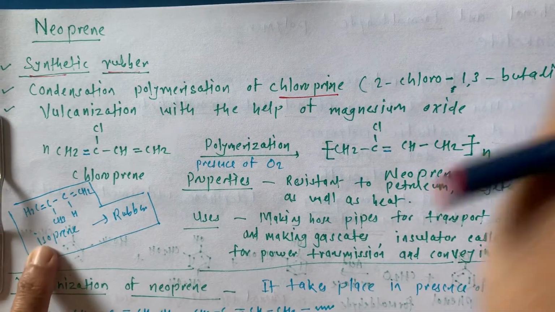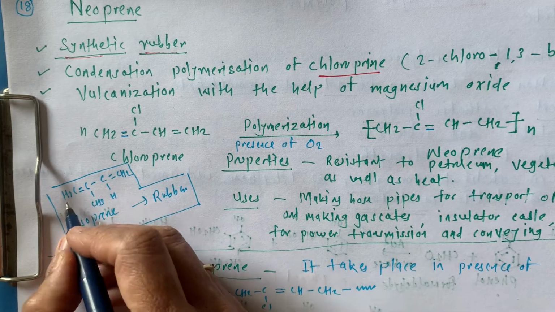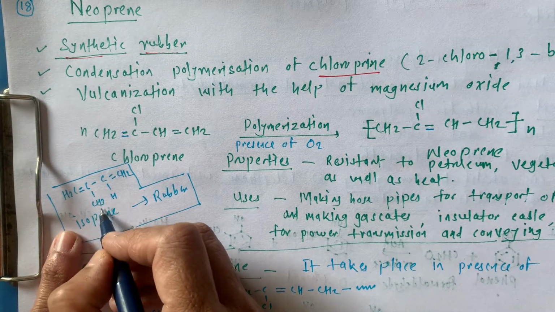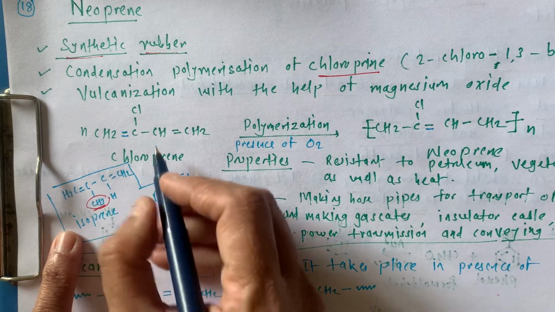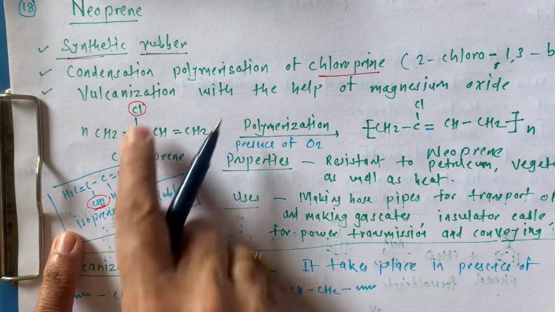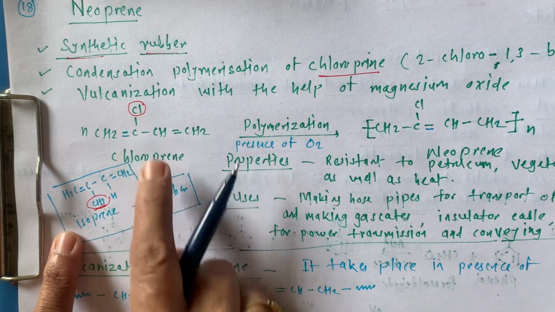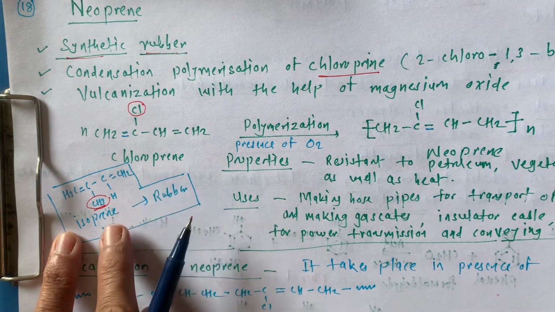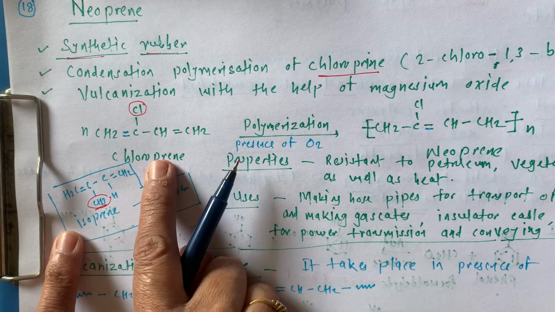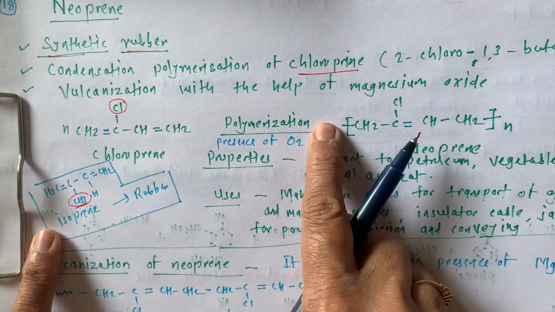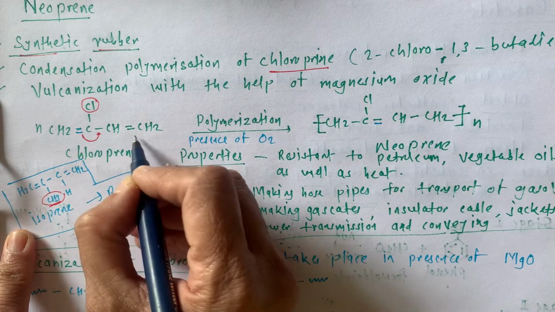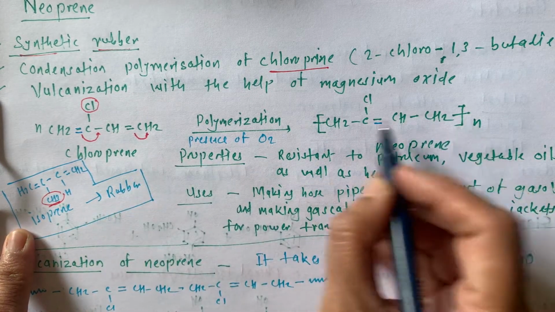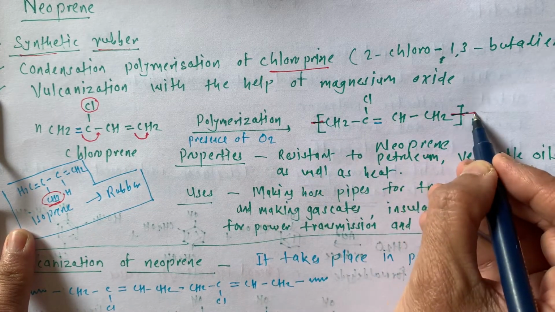We know the isoprene in rubber: H2C=C(CH3)-CH=CH2. Instead of this CH3, here it is chlorine, and this is called chloroprene. This is isoprene, while this is called chloroprene. The polymerization takes place in the presence of O2. The double bond is shifted in this way, and another bond is formed.